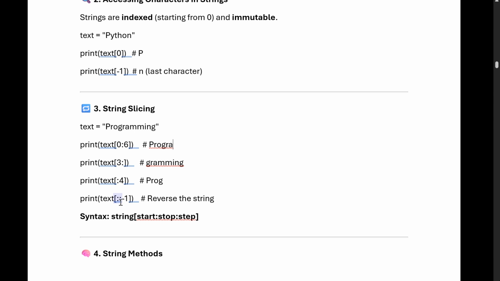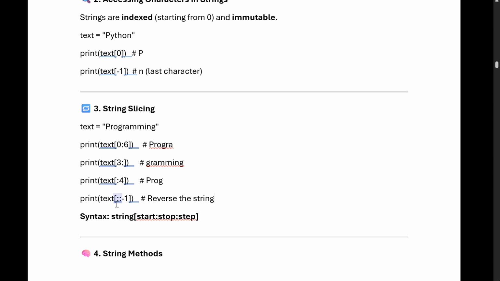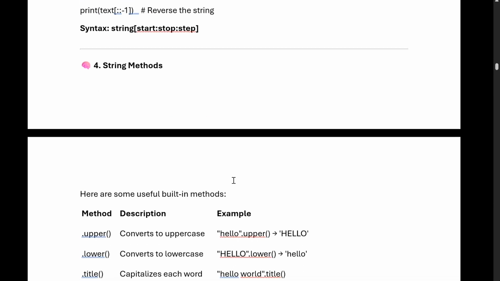The syntax is simple: there is a start, a stop and a step. If you pass minus one as the step, it will print in reverse order, starting from minus one. So this is basically called slicing.